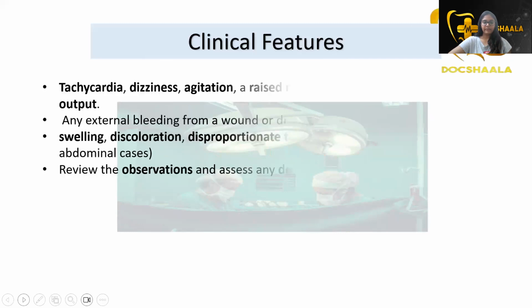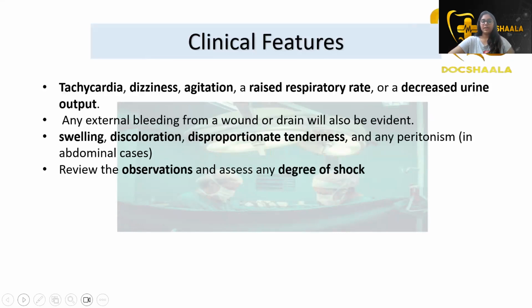The clinical features are that the patient experiences tachycardia, dizziness, agitation, raised respiratory rate, and decreased urine output. Since there is loss of blood volume, most of the clinical features are equal to those we see in hemorrhagic shock.